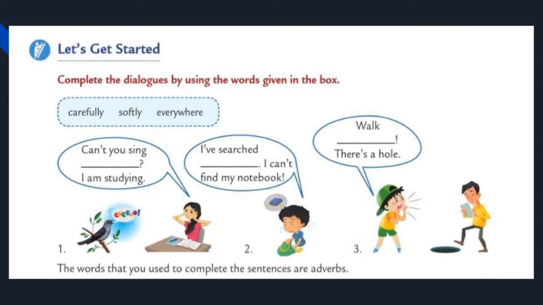Okay, we know that one option is there, that is carefully. Walk carefully. There is a hole. Okay students, the words we use to complete the sentences, they are adverbs. We know very well that we have used 3 options in the given dialogues. The 3 words are adverbs.